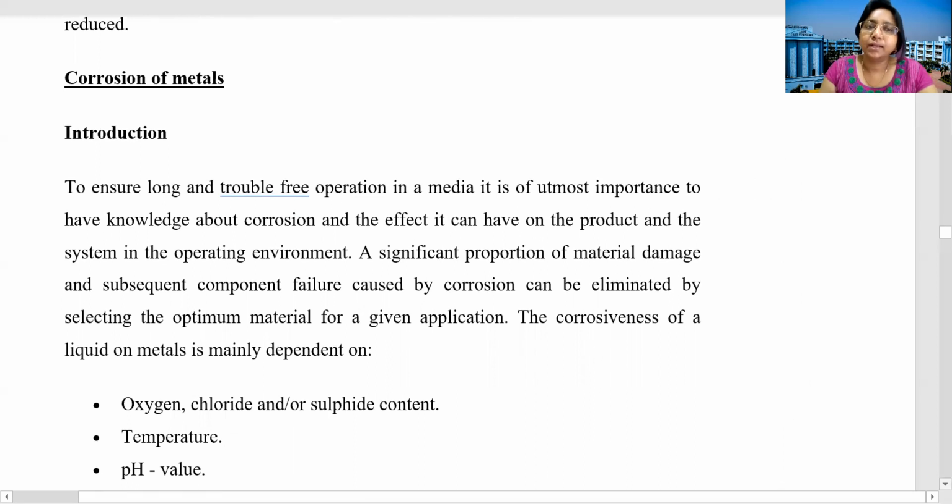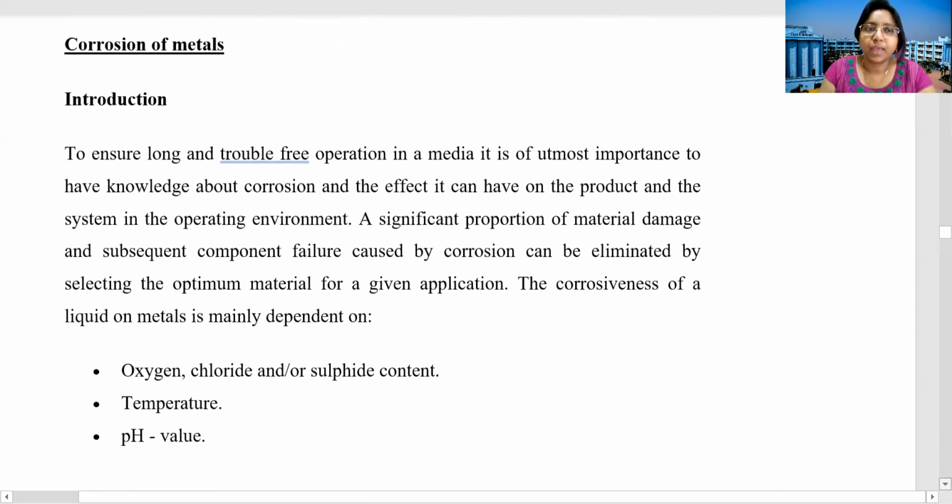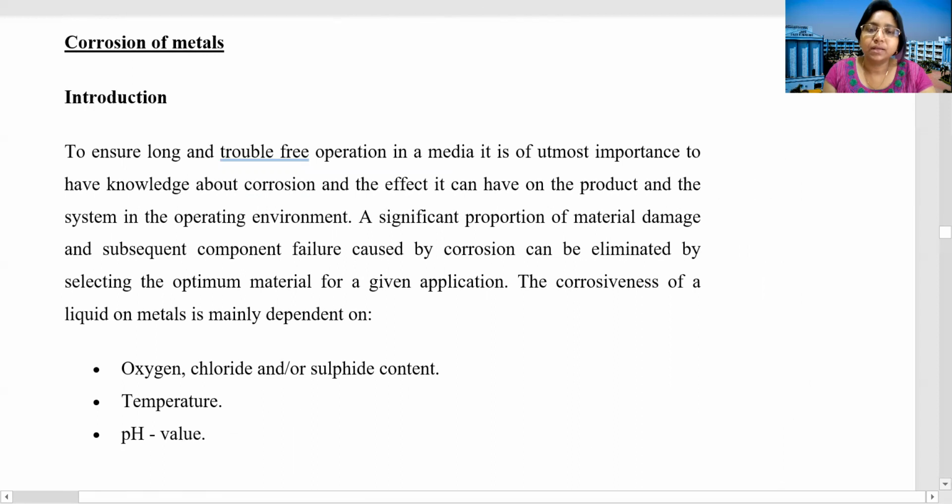So you have learned the corrosion of metal, and corrosion of metal depends on different factors like the presence of oxygen, presence of chloride, presence of sulfide, and the temperature, pH value. So if the medium is acidic, does the rate of corrosion increase or decrease?